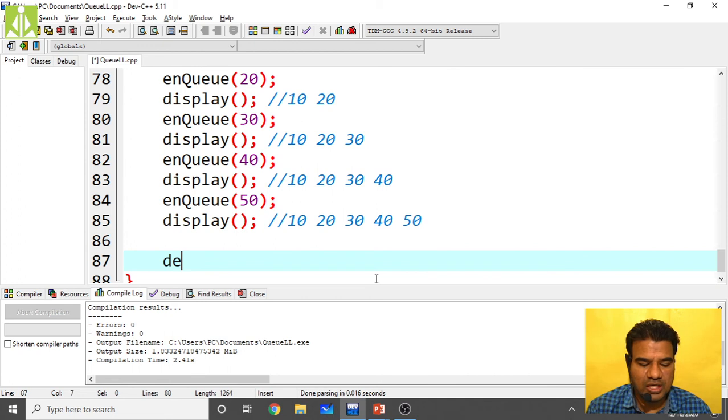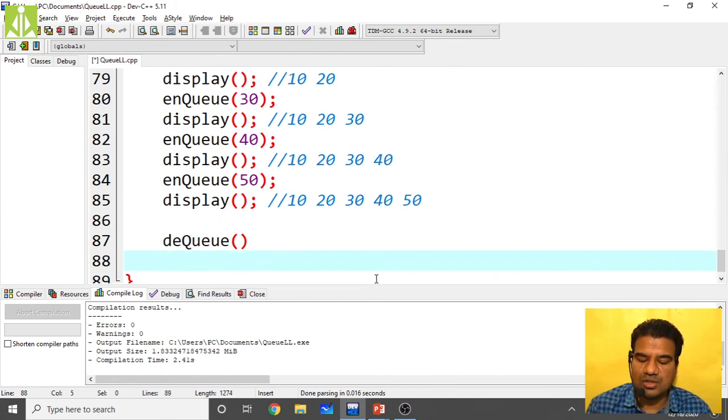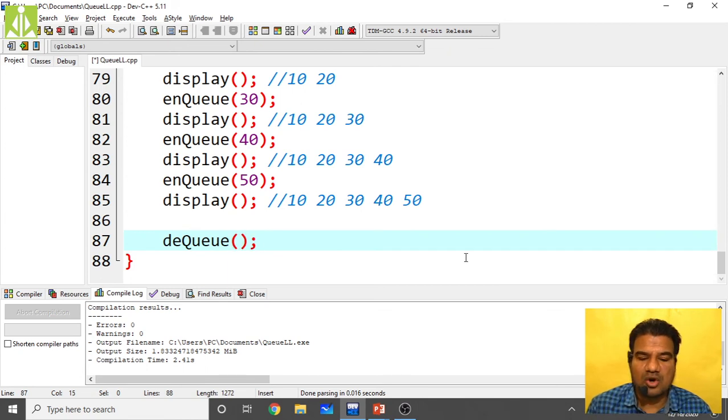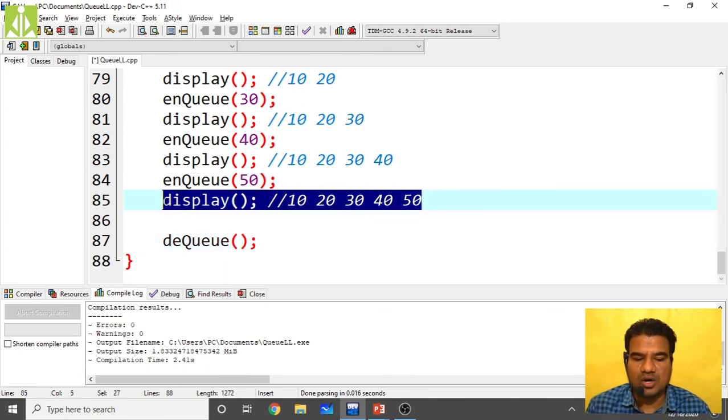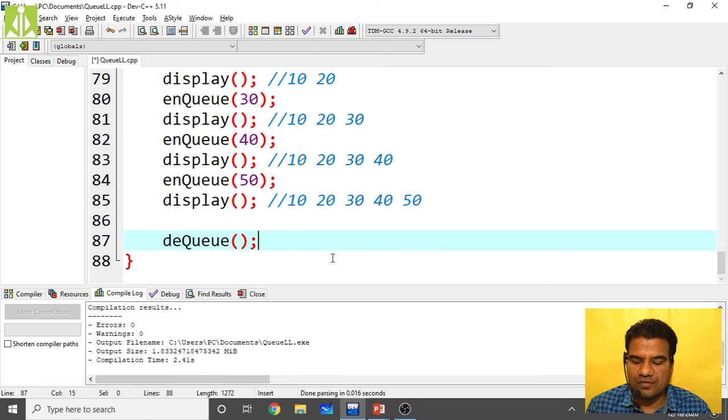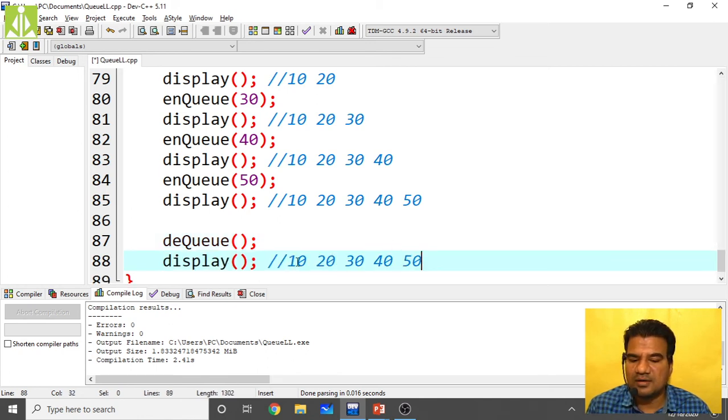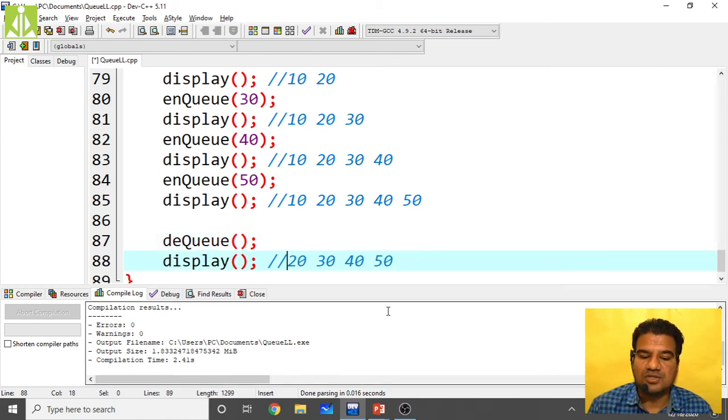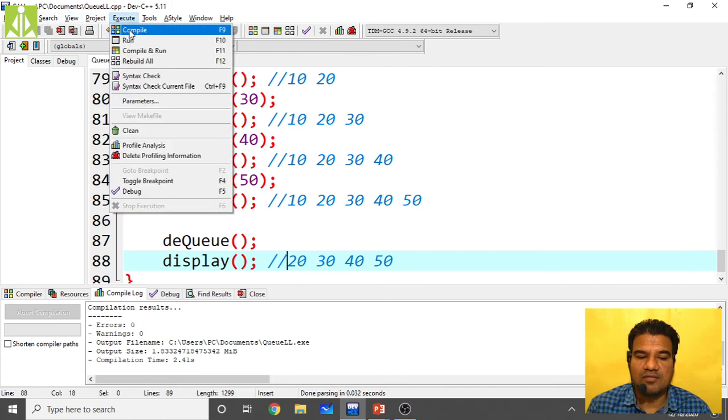So in order to dequeue, we don't need to pass any element, and simply we check from where it will do the dequeue. So actually, according to our concept, does it have to dequeue 50 or does it have to dequeue 10? It has to dequeue 10. So we need to get like this. When you are displaying after dequeue, it has to give 20, 30, 40, 50 only. We'll quickly see whether it will give or not.